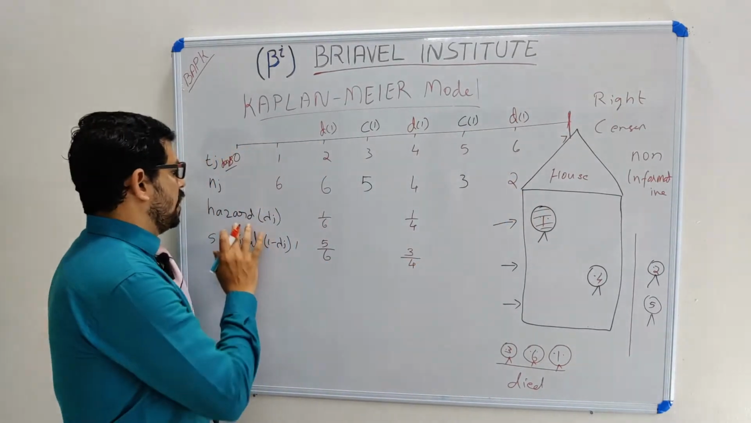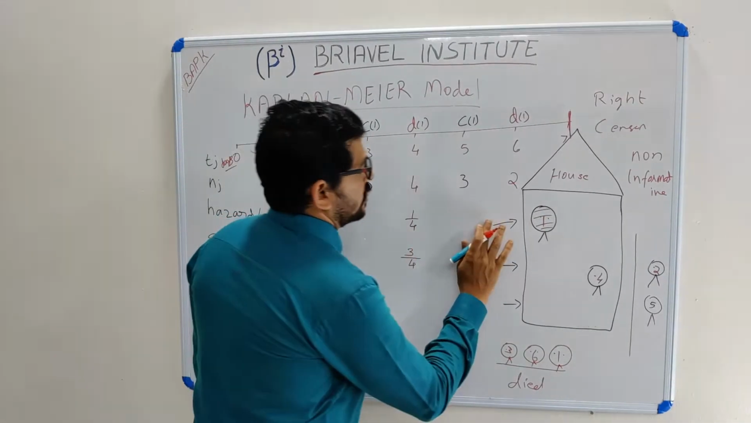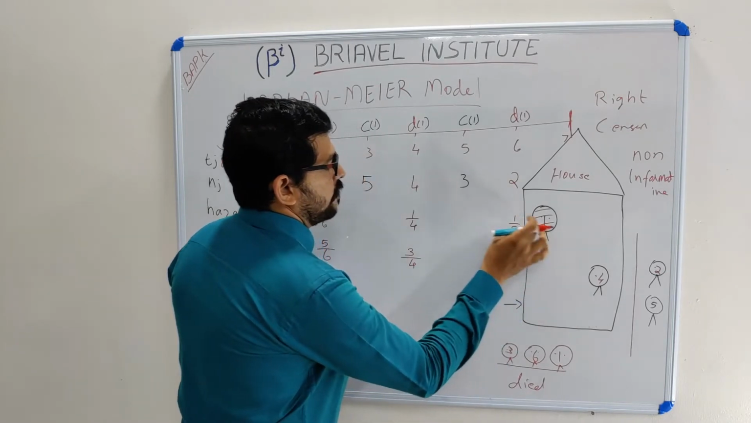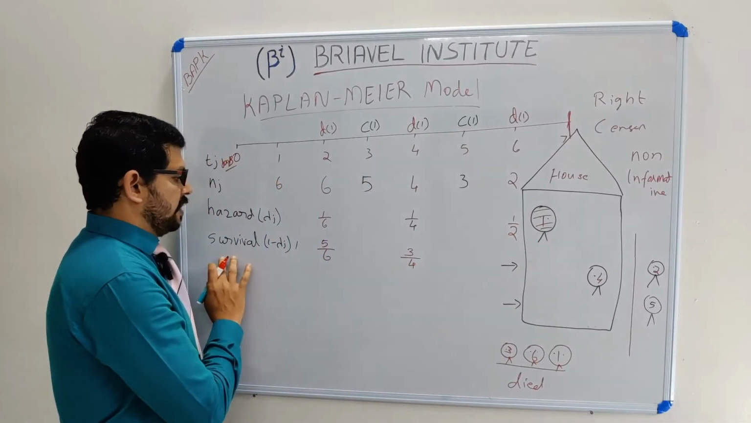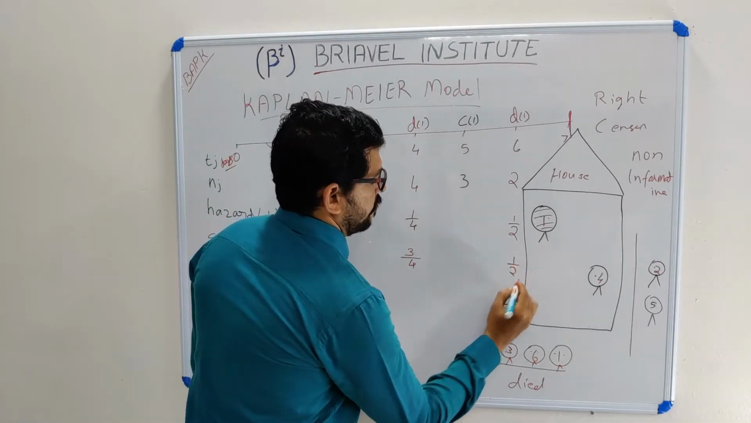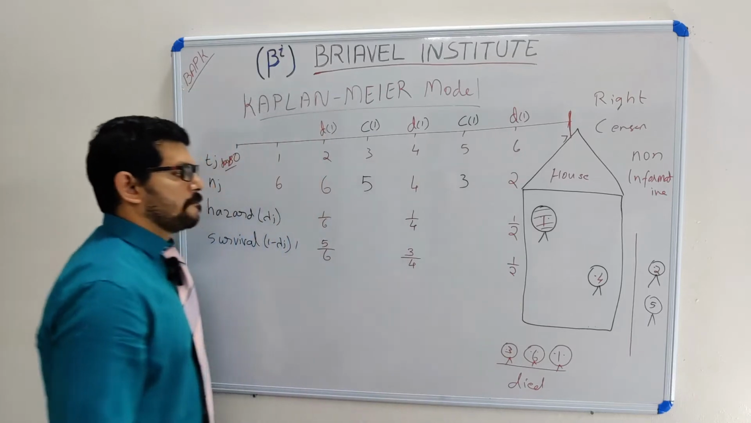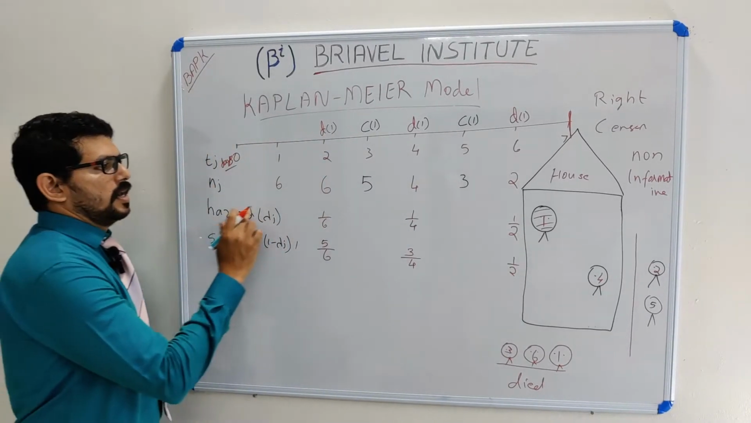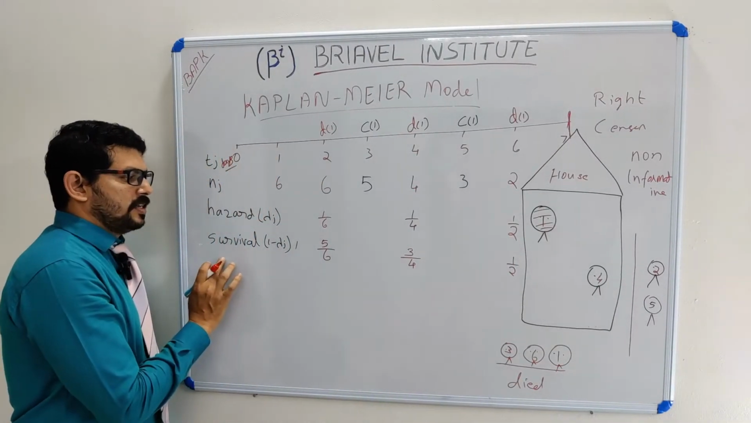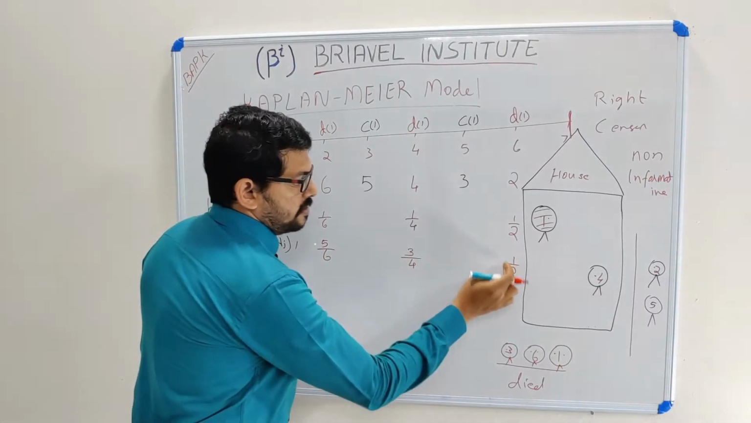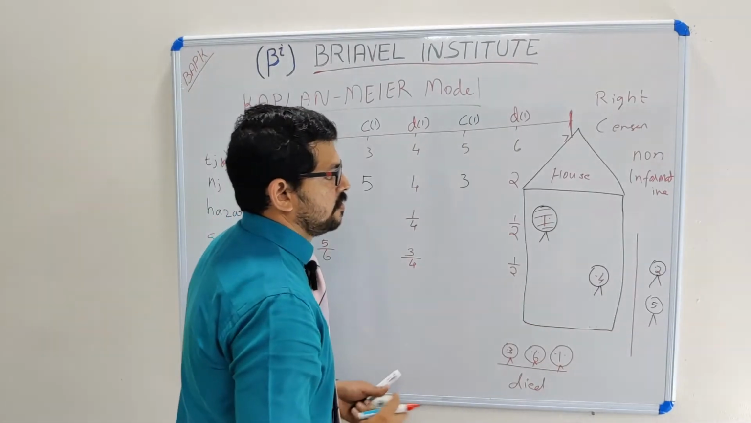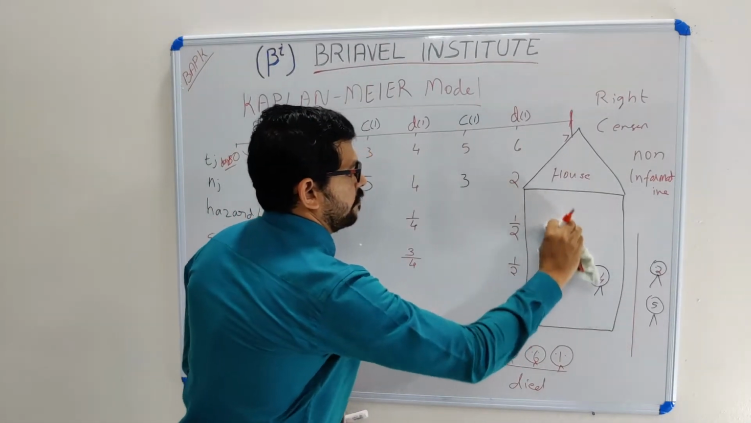Number of 2. And what is my hazard rate? My hazard rate is 1 by 2. Out of 2, 1 is died. What will be my survival rate? My survival rate is 1 by 2. My hazard rate is 1 by 2 because out of 2, 1 is died. What is my survival rate? That is the same, 1 by 2. Out of 2, 1 survives. So I removed this one also.